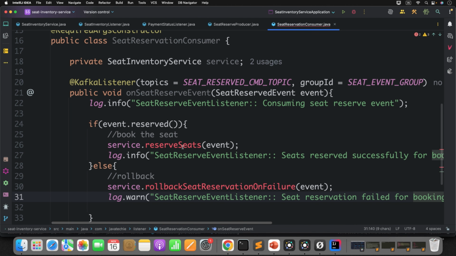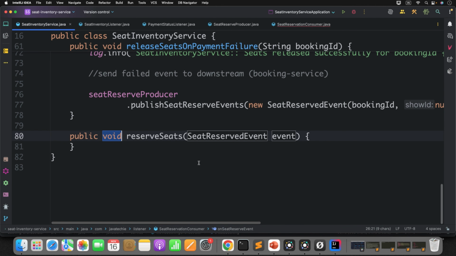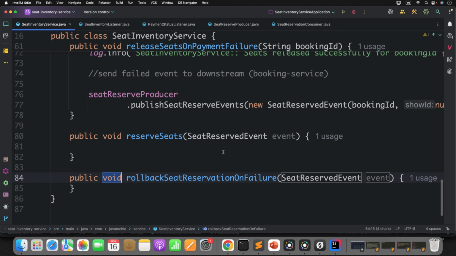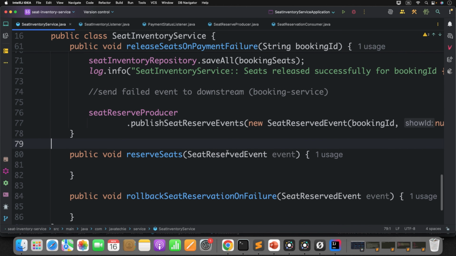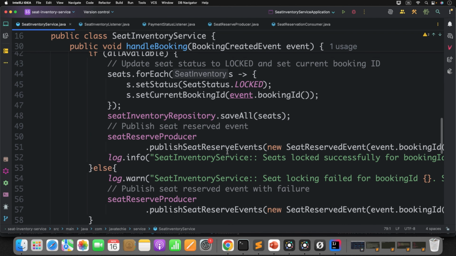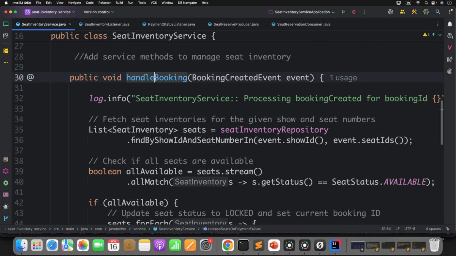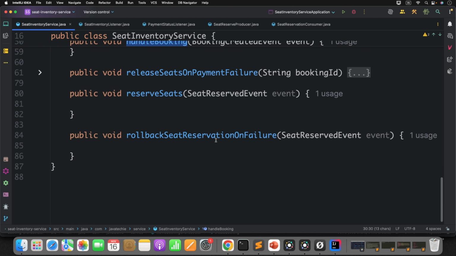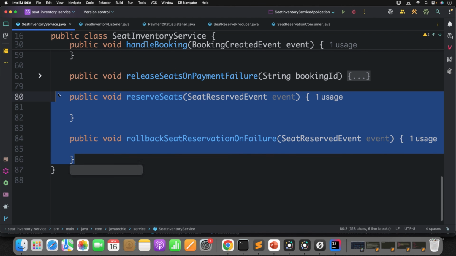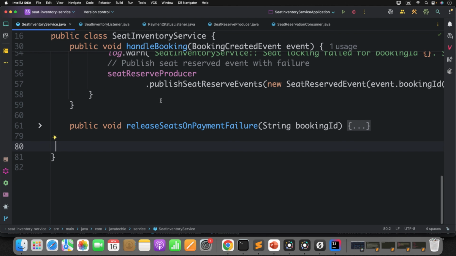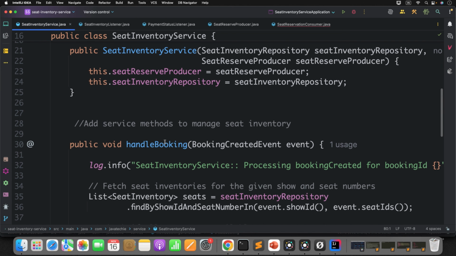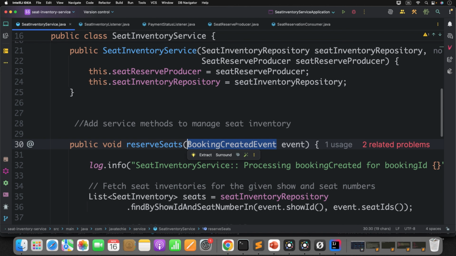That's it. Now let's create this particular method. Let's copy the code from the previous logic. So this logic, handle booking, we can reuse here. You can also rename this particular method, guys. Better let's do that, rather than copy paste. Go to the seat inventory service, change it to reserve seats, and change the event type to seat reserved event.